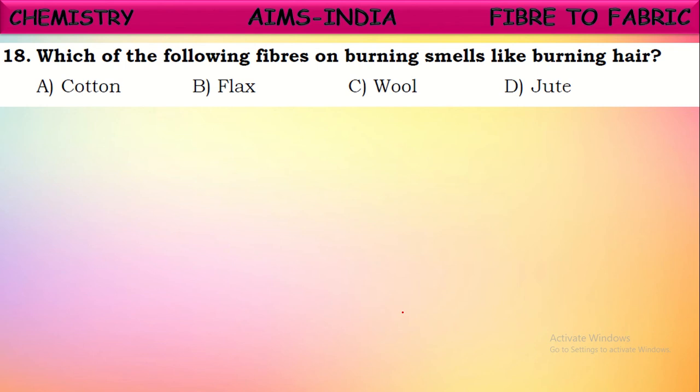Which of the following fibers on burning smells like burning hair? Here, one of the fibers is derived from the hair of certain animals. So when it is burnt, it produces a smell like burning hair. Yes, it is wool. Wool is obtained from the hair of certain animals like sheep, camel, and some other animals. That's why when it is burnt, it gives a smell like burning hair. Okay, it is wool. Next,